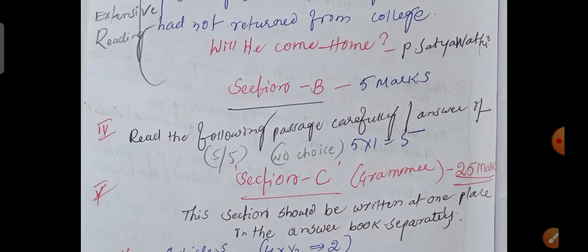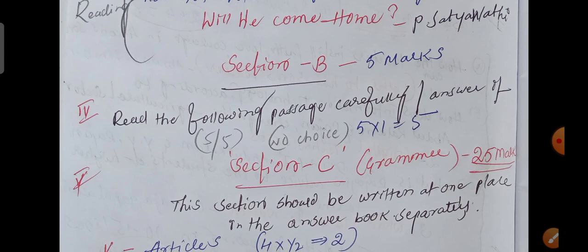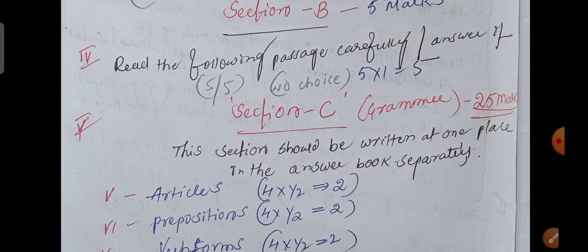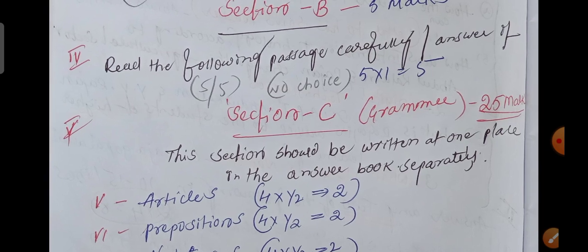Section B. Okay, section B carries 5 marks. So read the following passage carefully and answer it. So they will give the 5 questions. Out of 5 they have to write 5. There is no choice in grammar. So why I am telling means Telangana students may have this 2 choice, but you people don't have any choice. So you have to read the passage carefully and answer the questions below.